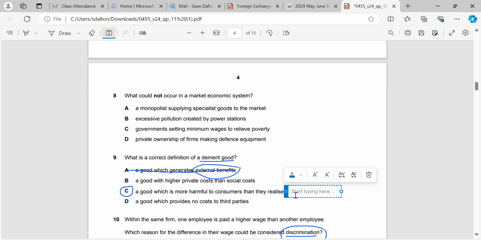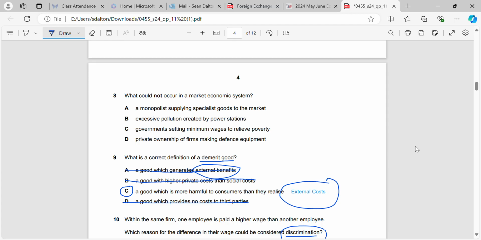It generates not external benefits, but it generates external costs. Okay, and the government needs to fix it because we're overproducing it. It does not produce higher private costs than social costs. The private costs are lower than the social costs for B, and it does not provide no cost to third parties, because we know from our definition it does generate external costs, so it does provide costs to third parties.